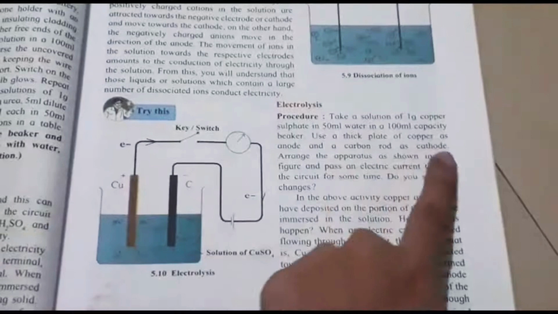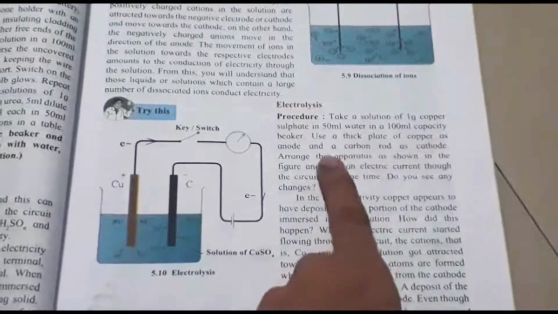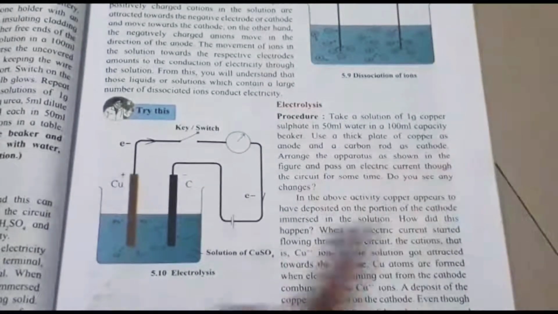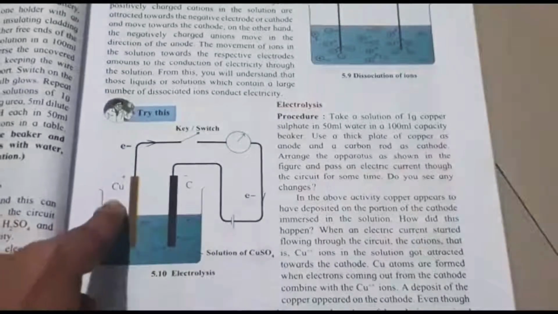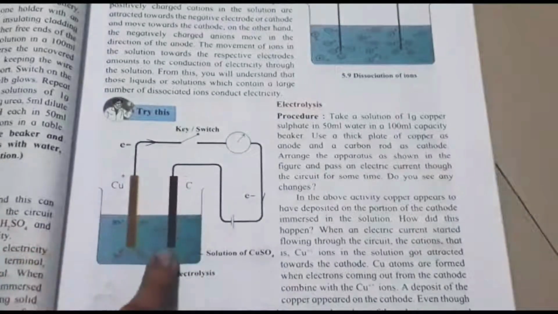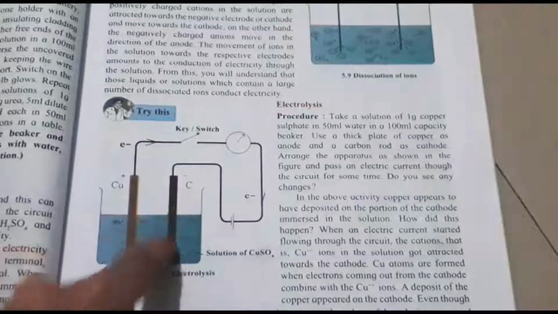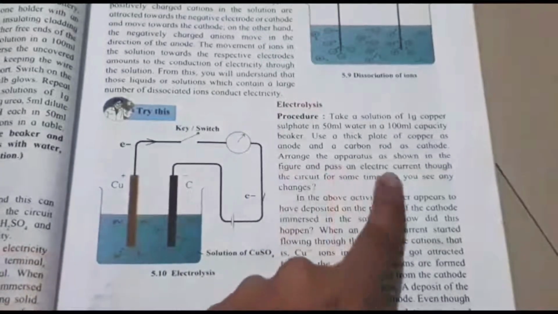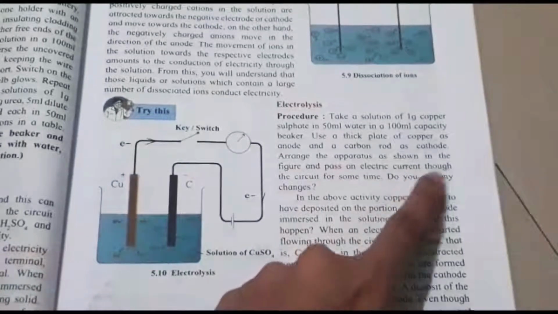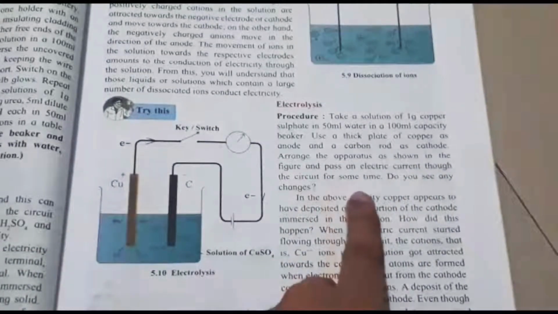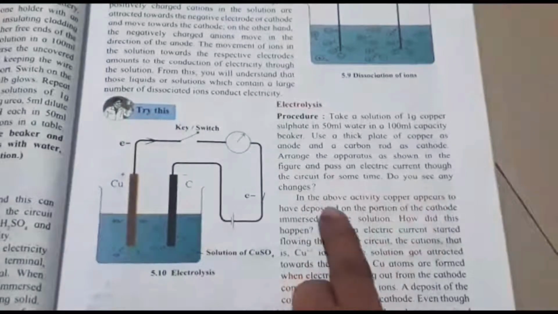Use a thick plate of copper as the anode and a carbon rod as the cathode. A thick plate of copper is taken as the anode and a carbon rod has been taken as the cathode. Arrange the apparatus as shown in the figure and pass an electric current through the circuit for some time. Do you see any changes?